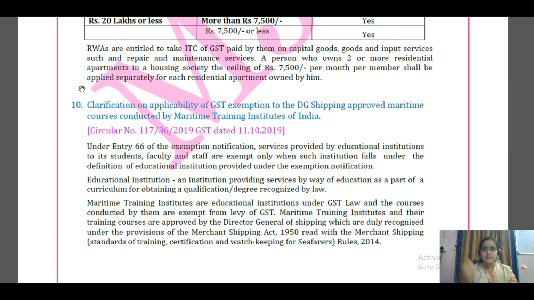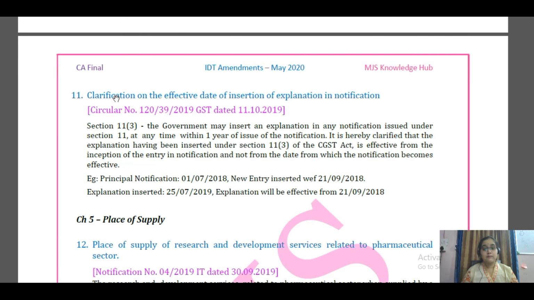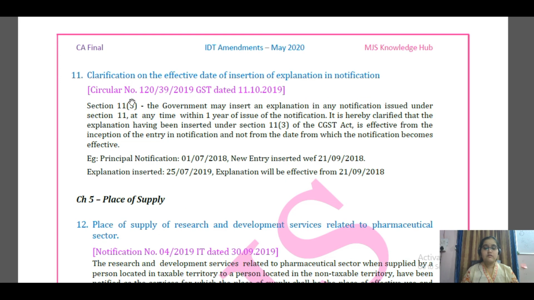So since this is backed up with legal recognition, this falls under the category of education institution, and the training provided by these maritime institutes is eligible for exemption from GST. So the GST is exempted for the courses provided by DG Shipping approved maritime courses conducted by Maritime Training Institutes of India.